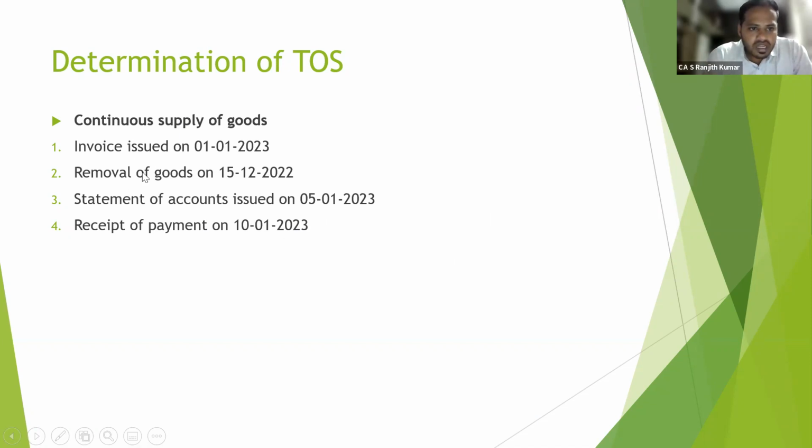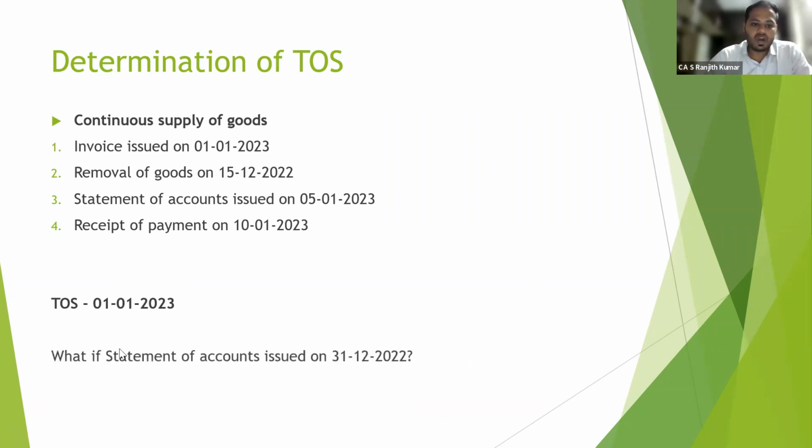So the date of invoice, 1/1/2023, or the statement of accounts issued on 5th, whichever is earlier, is 1/1/2023. That is the time of supply. So what is the formula for time of supply in case of continuous supply of goods? Date of invoice or date on which statement of accounts is issued, whichever is earlier.